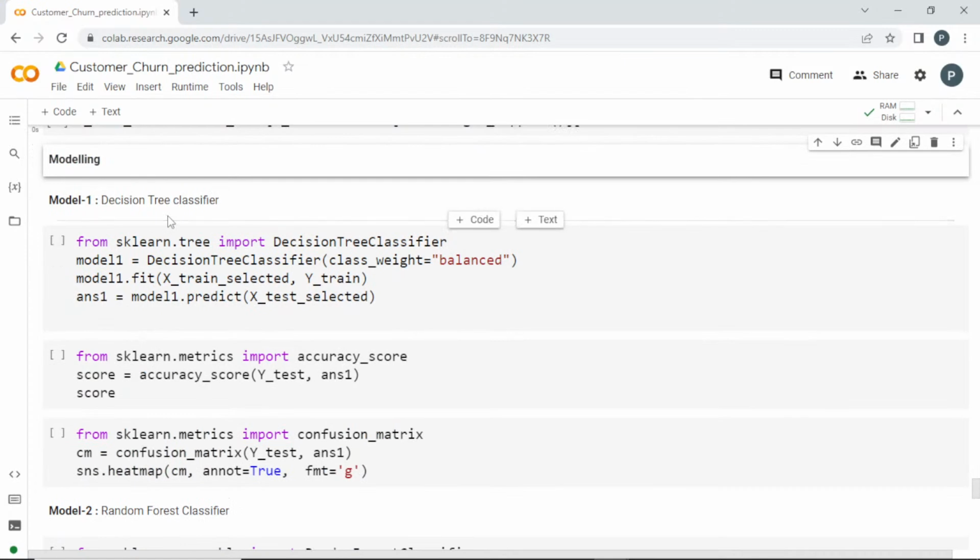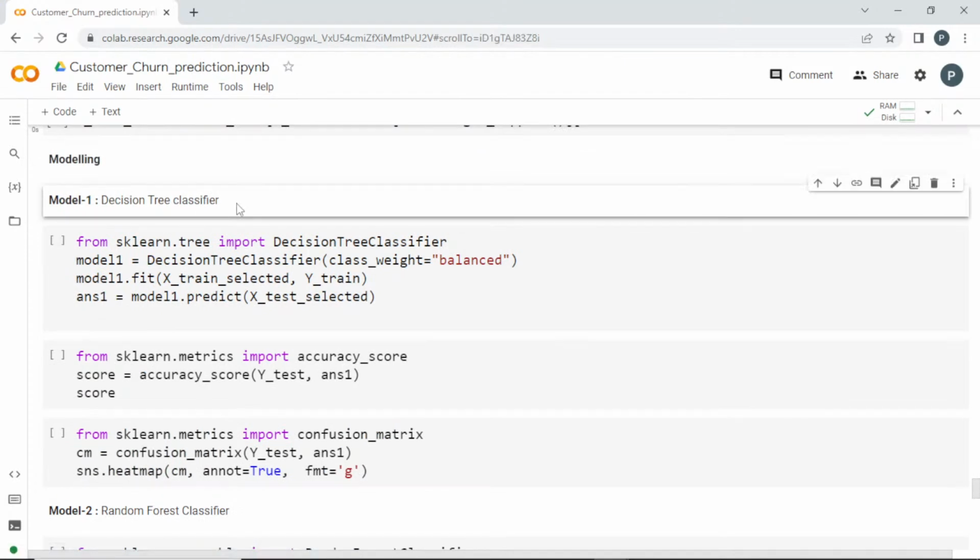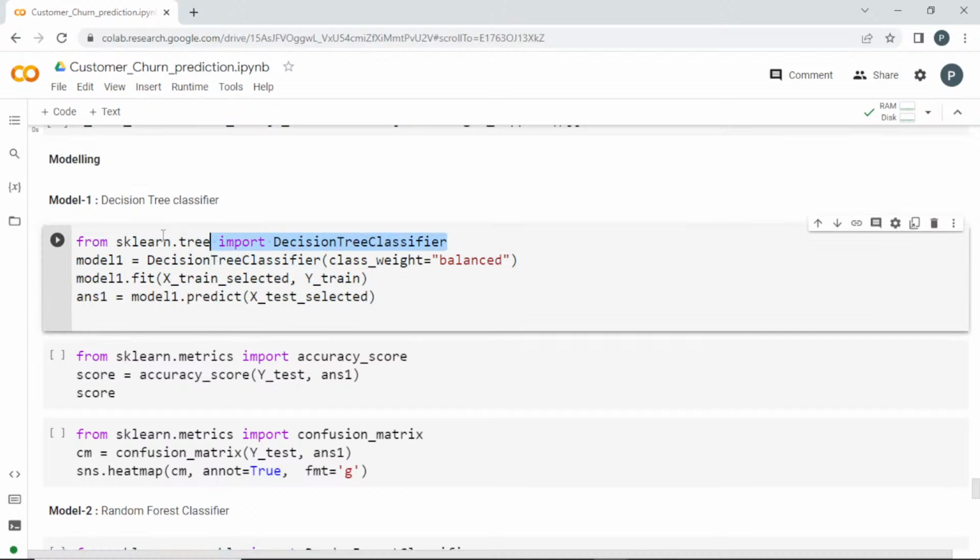So first thing, decision tree classifier. From sklearn.tree, import DecisionTreeClassifier. In model 1, in the variable I am creating an object for this decision tree classifier, and here there's an option known as class_weight equal to balanced. This data is imbalanced, so I'm mentioning this option which will adapt for the imbalanced data. I'm fitting the data using x_train_selected and y_train.